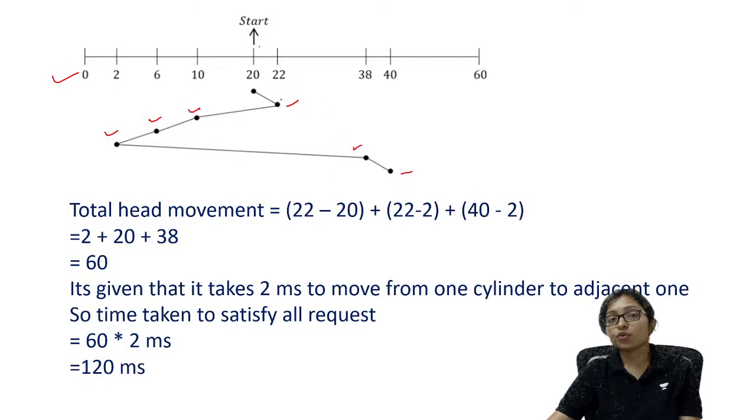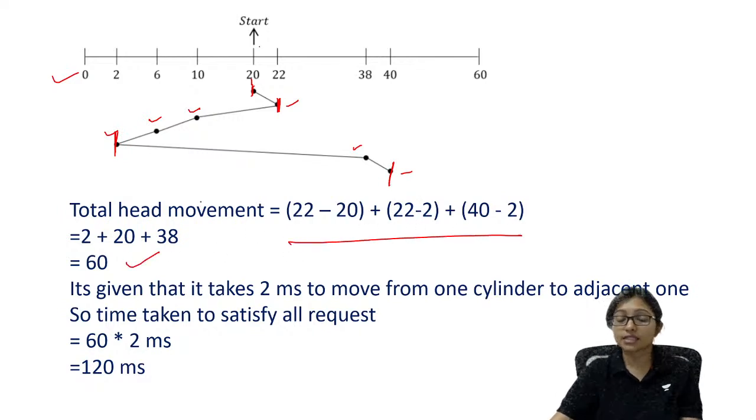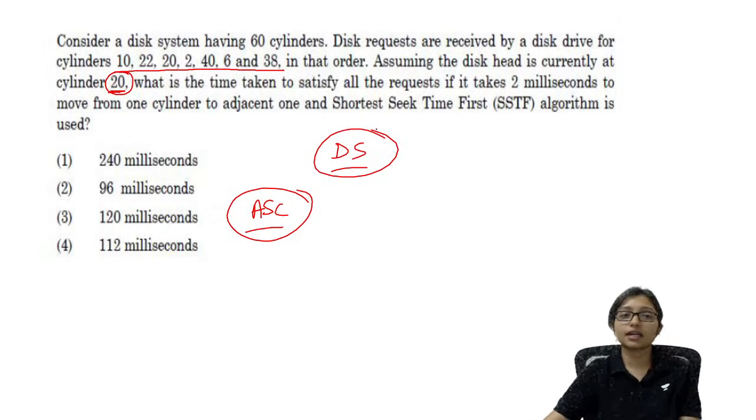After that, for calculation, also take the last one, the extreme left or extreme right. So here 22 minus 20, then 22 minus 0, then 40 minus 2. So your answer will be this one. And after that, here was the seek time.